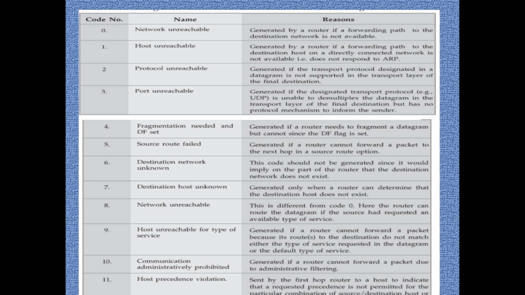And these are the different types of errors which are given by the ICMP along with the reason. The basic ones are network unreachable, host unreachable, protocol unreachable and port unreachable. The next ones: destination host unknown, destination network unknown. The communication may be prohibited. The host validation, fragmentation and DF bit set. Source router failed, and these are the errors which are usually faced in using ICMP.